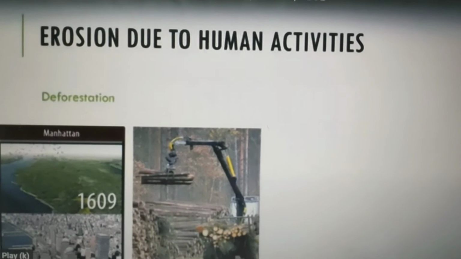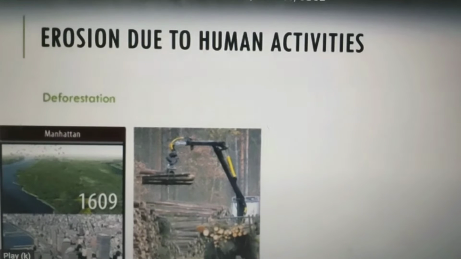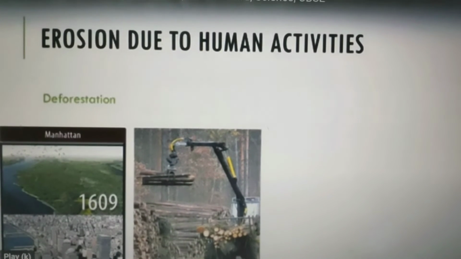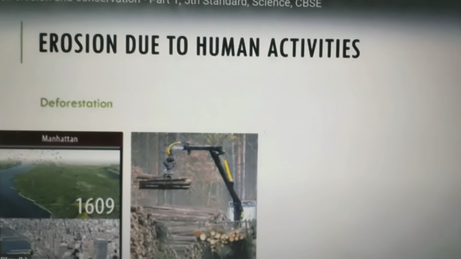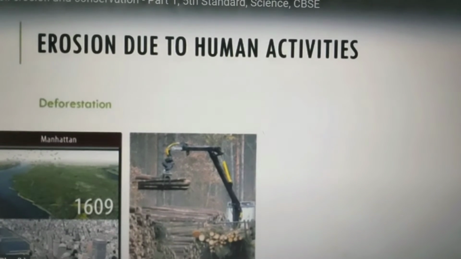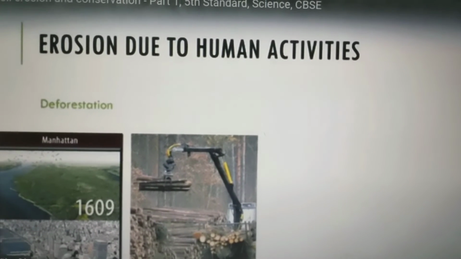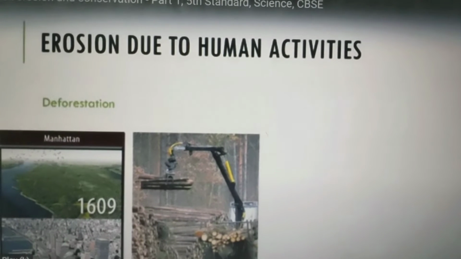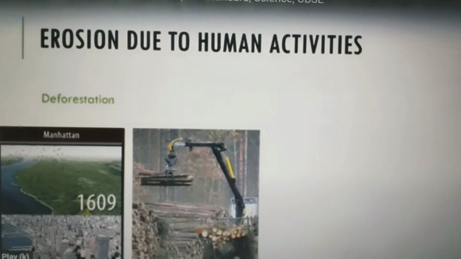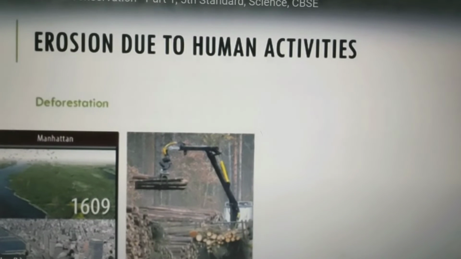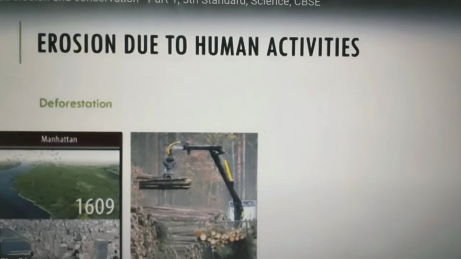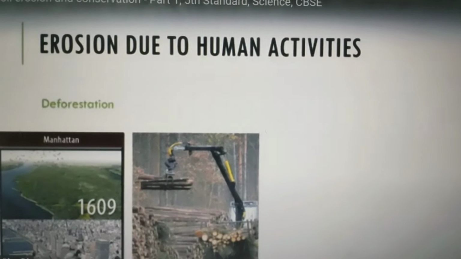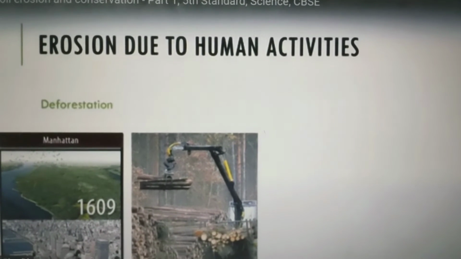As you all know, soil took thousands of years to form and can disappear in months because of this deforestation. Plowing of farmlands leaves the soil loose and it can be more easily eroded through wind as well as through water. So the foremost reason for erosion due to human activities is deforestation.